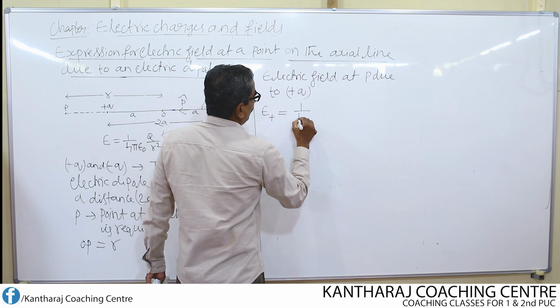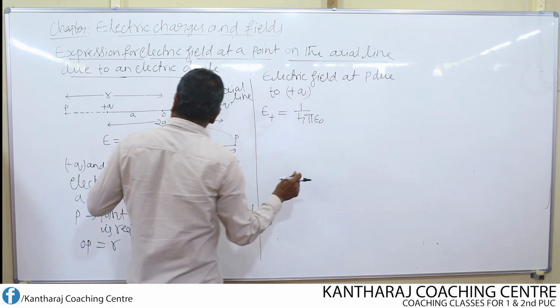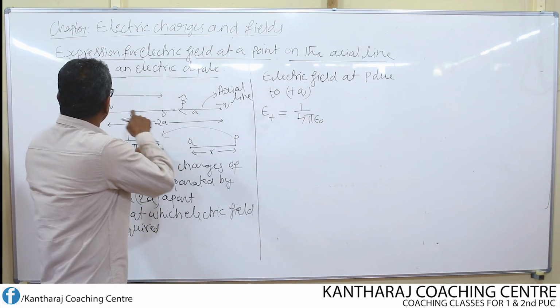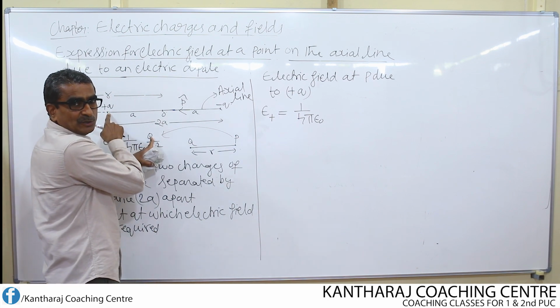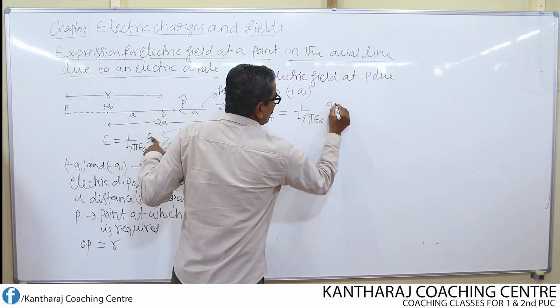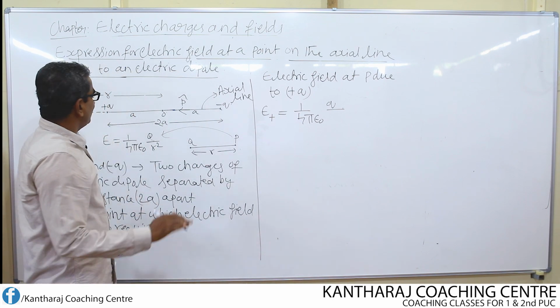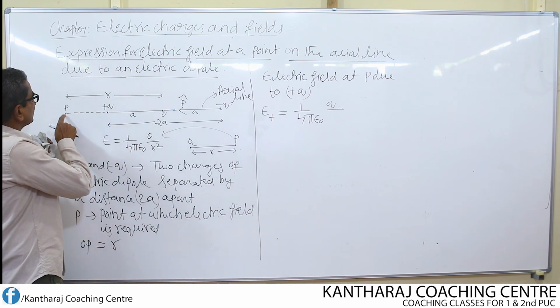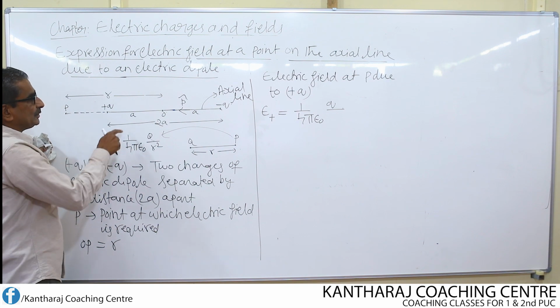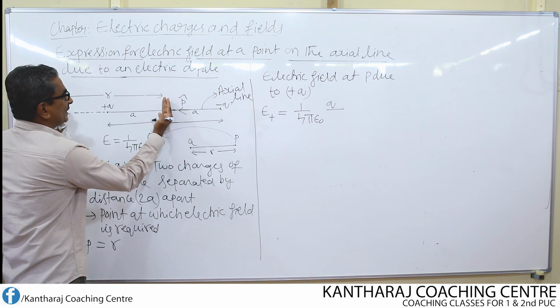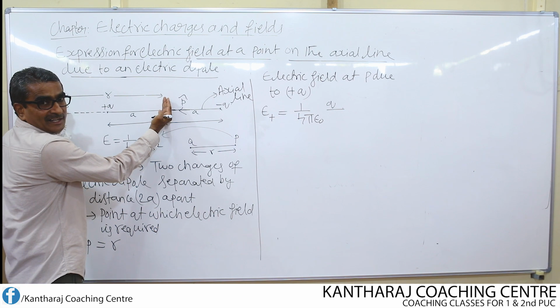It is given by 1 over 4 pi epsilon naught, according to this equation, q divided by r square. Here r means the distance between the charge plus q and the point P, which is not known. But this distance is known. What is this distance? Small r.